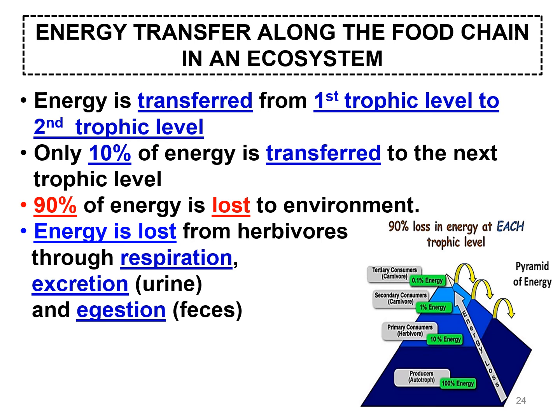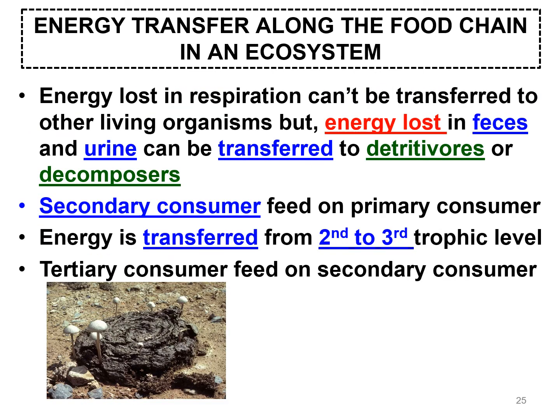From the herbivore, the energy is lost through respiration, excretion, and also egestion. The energy lost in respiration cannot be transferred to other living organisms, but the energy lost in feces and urine can be transferred to detritivores or decomposers. The secondary consumer feeds on the primary consumer. The energy will then be transferred from the second to the third trophic level.